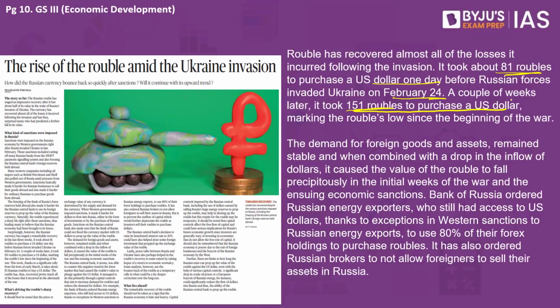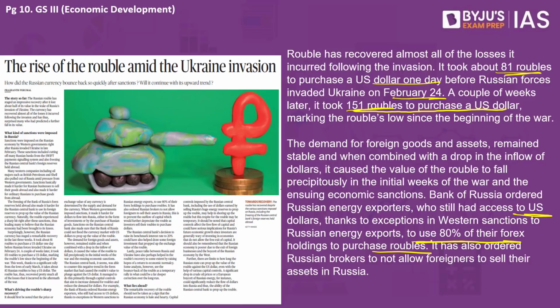For example, the Bank of Russia ordered the Russian energy exporters that if they have US dollars, they should exchange 80% of their US dollars to purchase rubles. Now what will be the impact of it? All of a sudden, if the energy companies go to the market and say we want to buy rubles, it means the demand for rubles will increase. When the demand for rubles increases, automatically the price of the ruble will also become stronger.